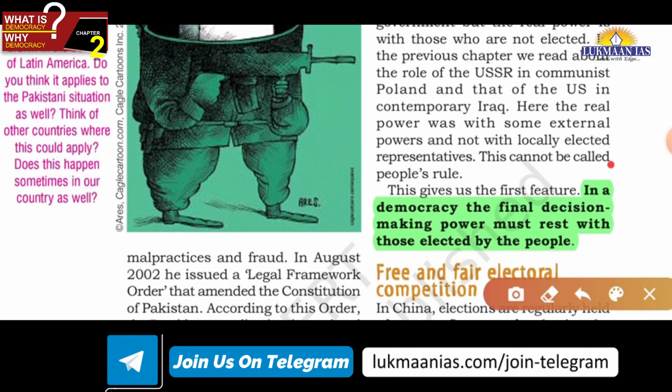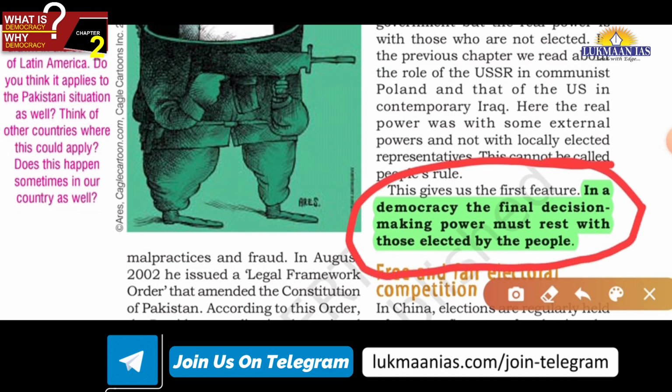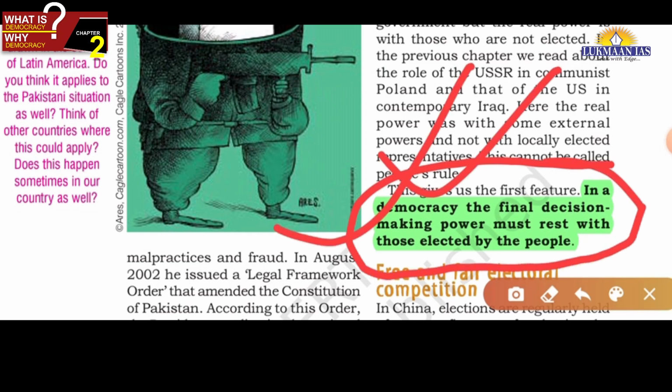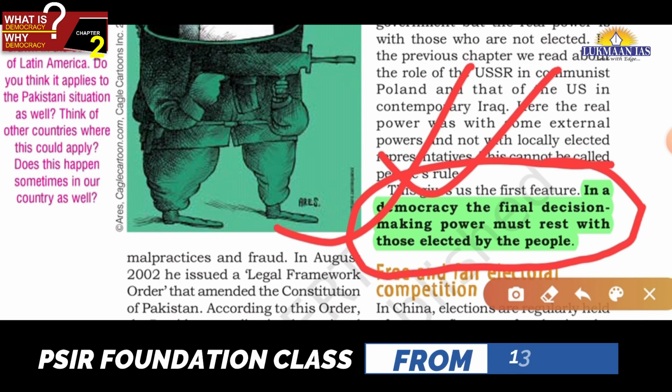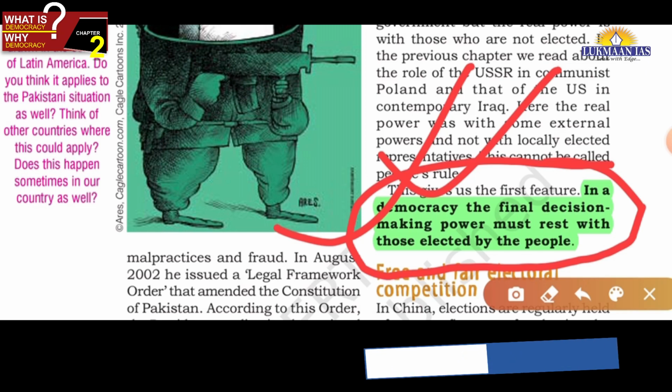It means that in a democracy the final decision making power must rest with those people who are elected by the people. So along with that simple definition, this is the first criterion: okay, rulers are elected by the people, but the final decision making power should also be with them. So this is one important thing along with that simple definition, friends.